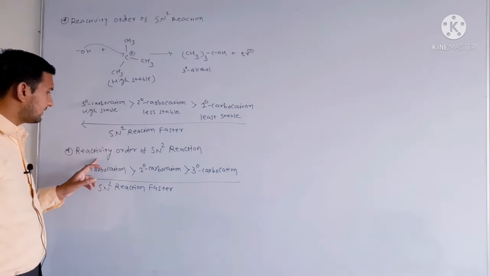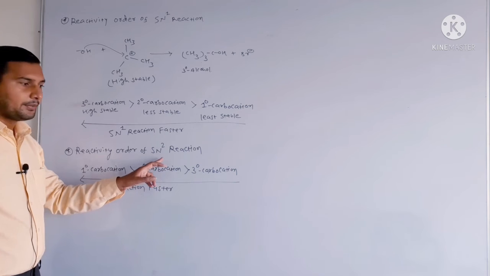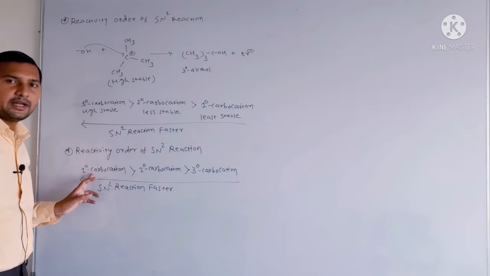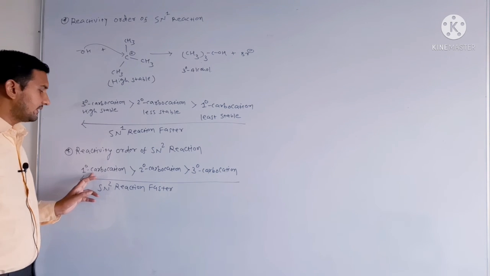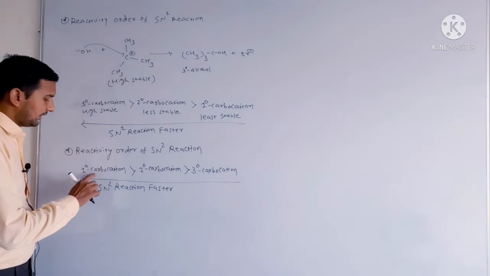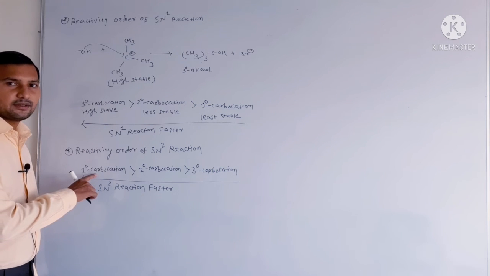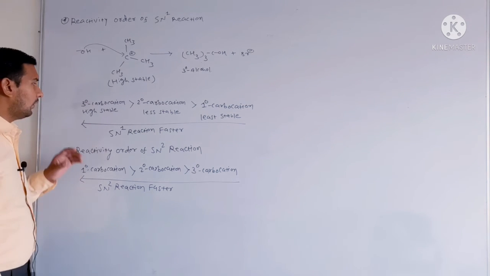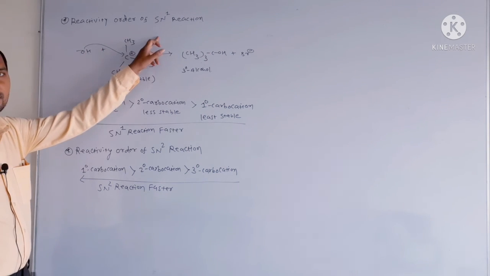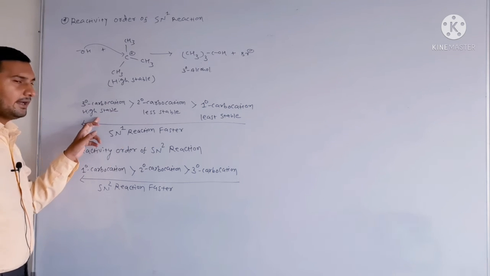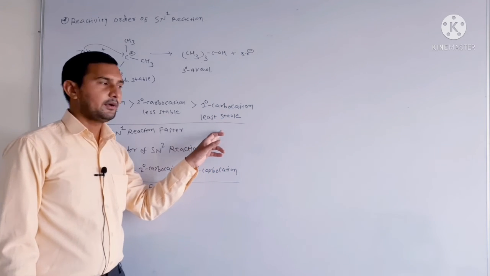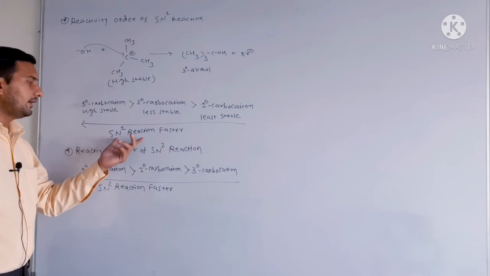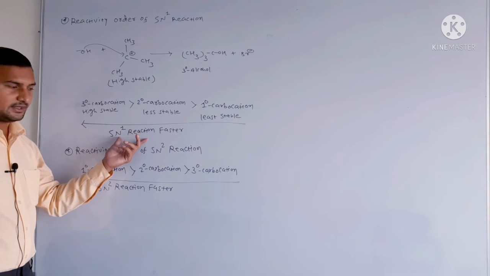In the case of the SN2 reaction, a primary alkyl halide would form only a primary carbocation, and therefore it does not give the SN1 reaction. Instead it gives the SN2 reaction faster, because there is no formation of carbocation in the SN2 reaction. So the order of SN1 reactivity towards alkyl halides is tertiary alkyl halide or carbocation, then secondary, then primary. If we move from primary to tertiary, the reactivity of the SN1 reaction increases.